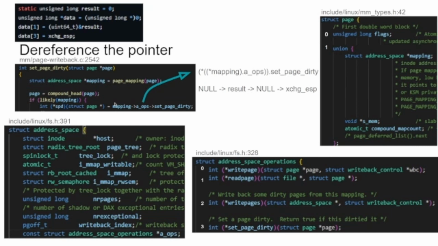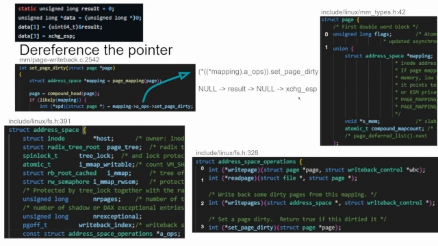So here we go, this is null. We get the mapping, which is the result. Then we go to address ops, and we get set_page_dirty, which is 3, which is our exchange ESP, and later on it runs this function, which will actually be our exchange ESP function, switch it out.